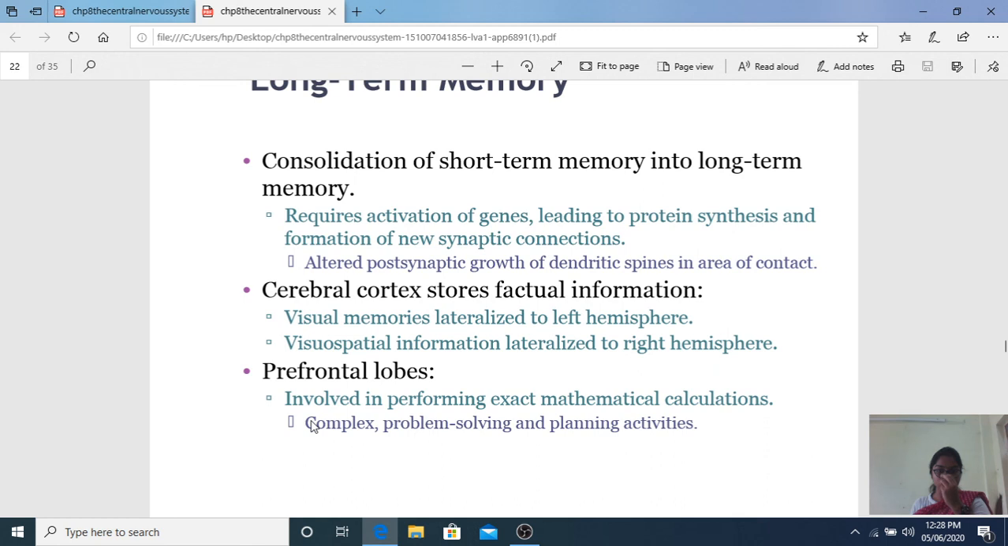Altered postsynaptic growth of dendritic spines in area of contact. Cerebral cortex stores factual information. Any factual information is stored in the cerebral cortex, and this information is kept stored, and it is taken and transferred. Hippocampus and prefrontal lobes are involved in performing exact mathematical calculations.